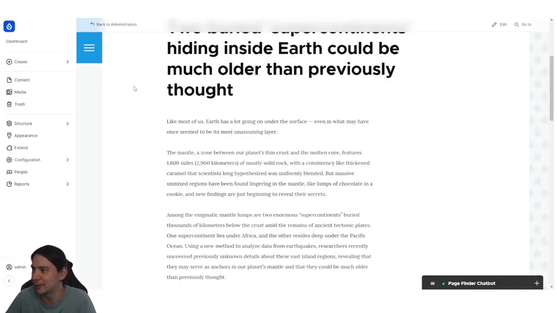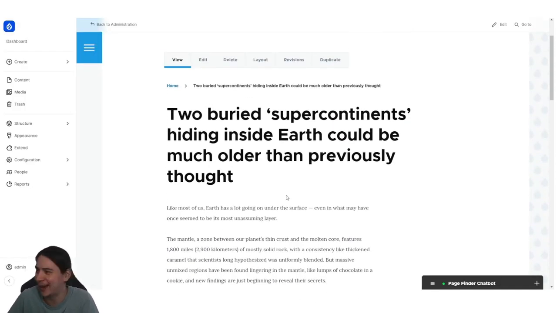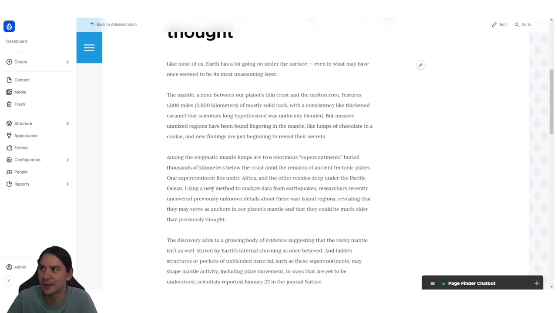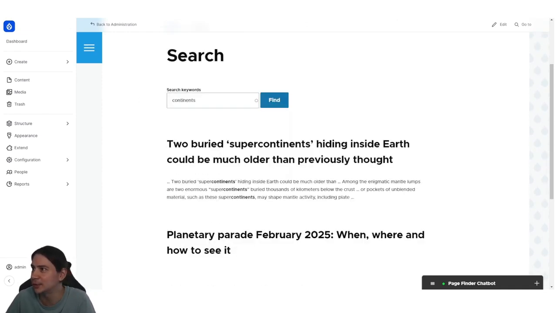Here's a very simple example of an article about supercontinents hiding inside the Earth, possibly older than previously thought. With a normal Drupal site and traditional search, if you search for the word continent, you'd find that article.